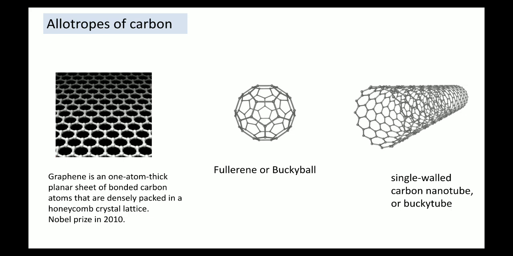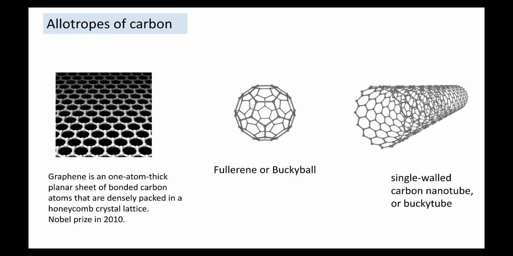Another interesting material, carbon at nanoscale, is fullerene or buckyball. Here again the element is the same, carbon, but now its shape is changed. So bonding has changed, and because of this we call this a fullerene. The next material is single walled carbon nanotube, or it is also called a bucky tube. Like fullerene we call a buckyball, for single walled carbon nanotube we also call it a bucky tube.